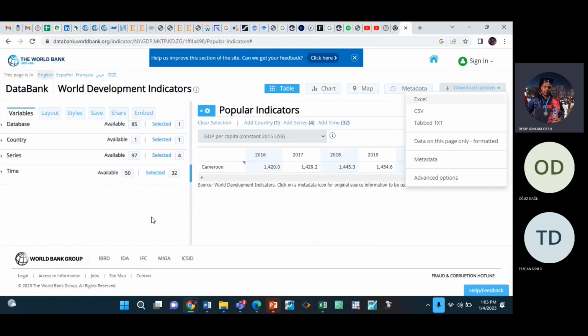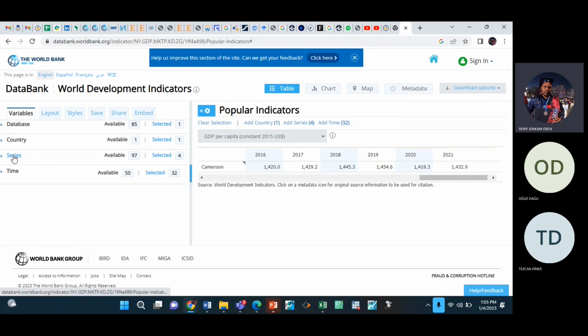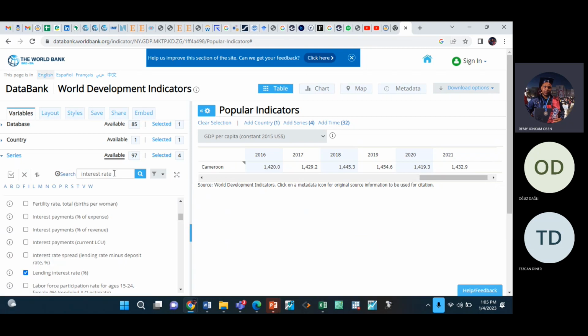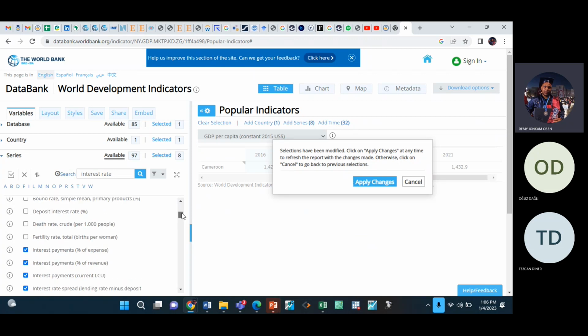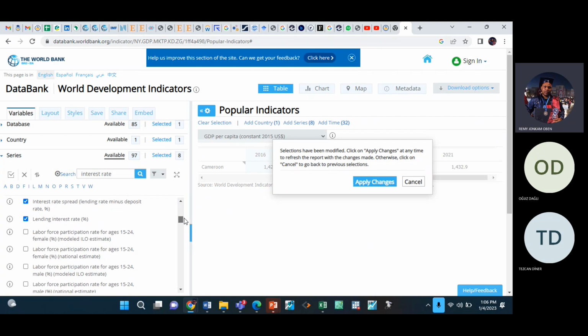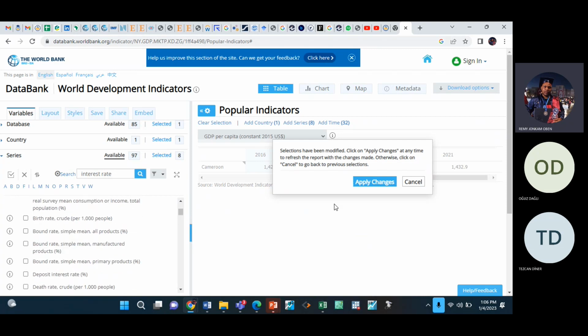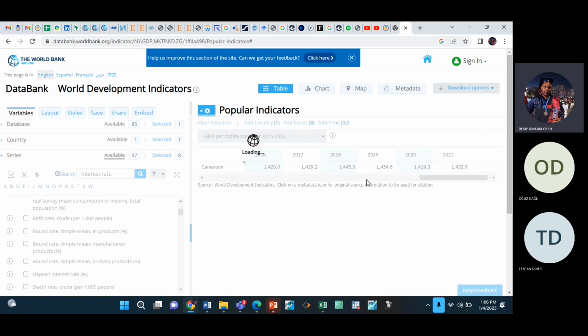I think we should, let me check different series. If we don't have data for lending interest rate, then we should use a different one. Let me just download all of them so I can check. Because if we don't have data for Cameroon, most probably we will not have data for Nigeria and these other countries. Just a minute, I should check.